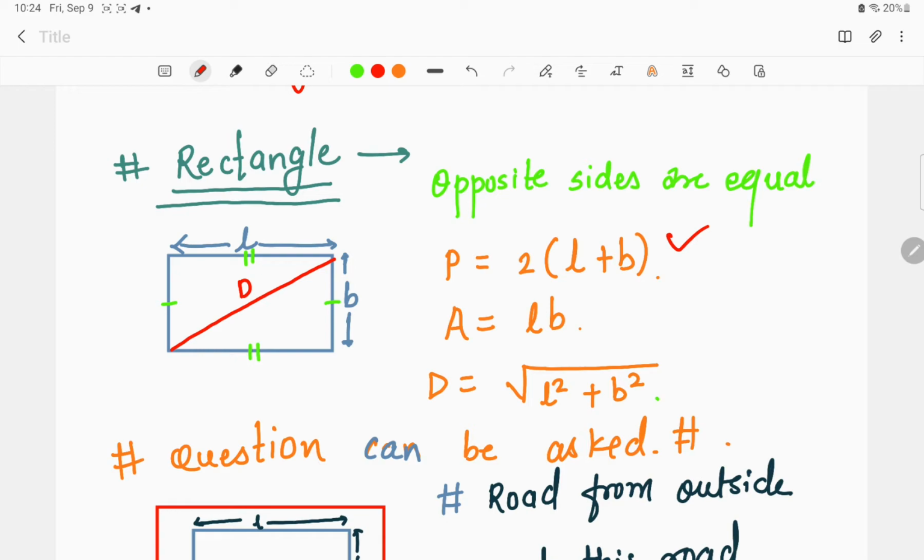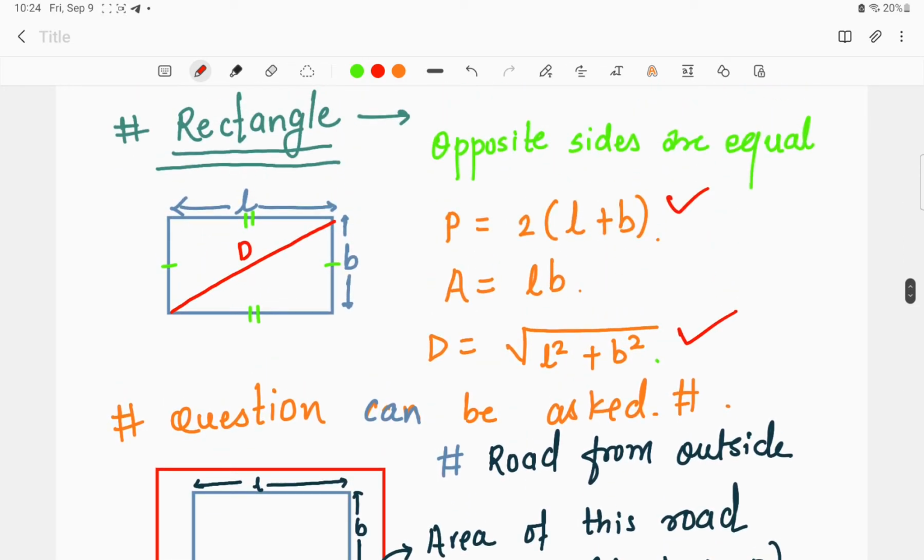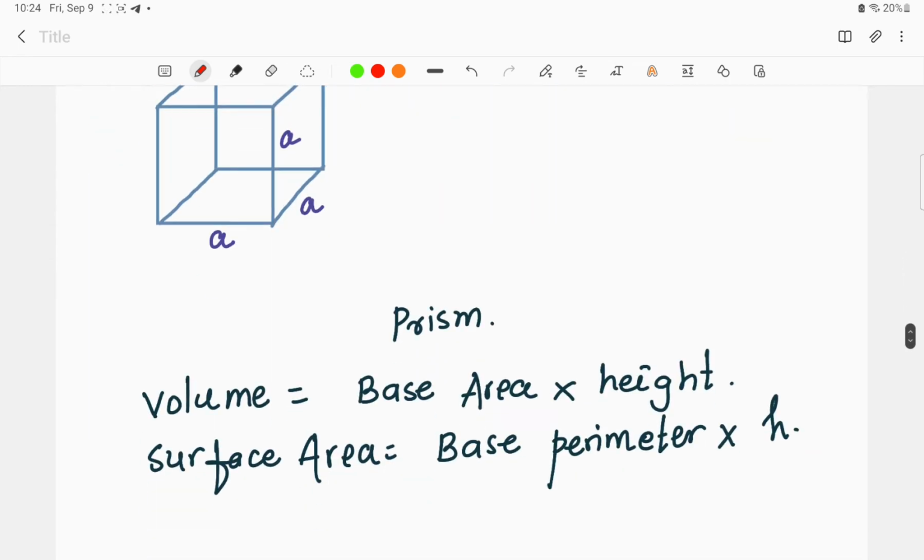Moving to the area, we saw the area is equal to L into B. Now for finding the value of the diagonal, the diagonal is equal to under root of L square plus B square. This is something I have introduced in today's slide. Please note down this point again. The questions that can be asked from the rectangle, we'll discuss these points in detail later on.